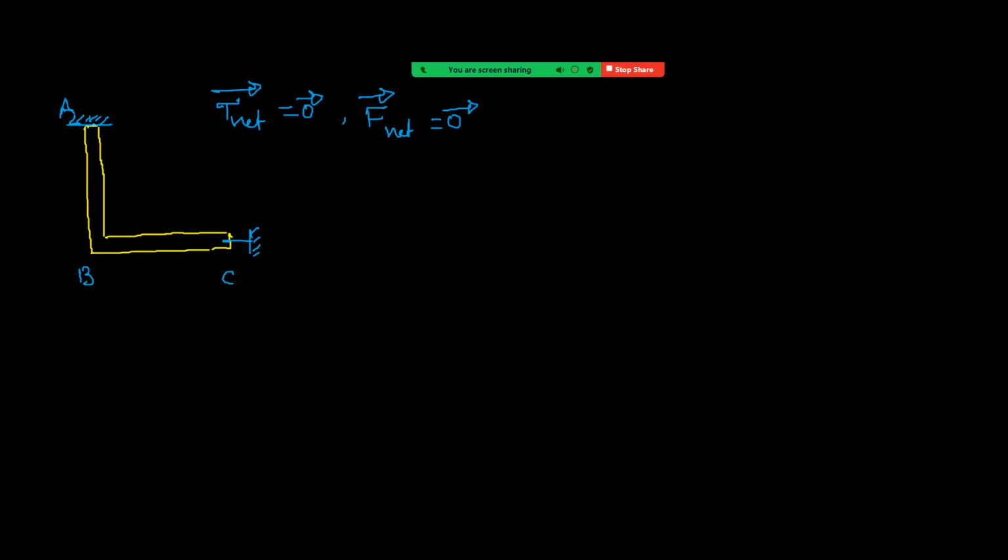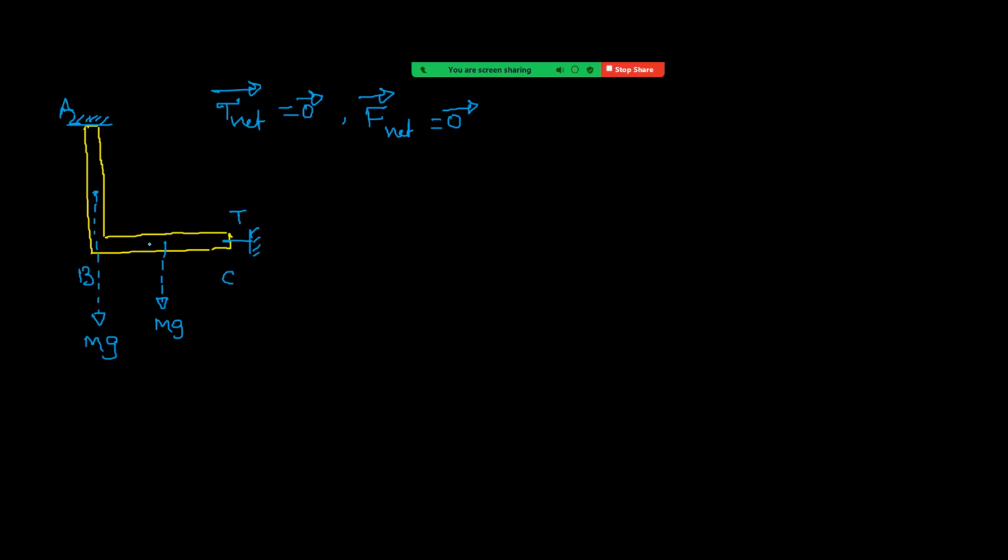So I'm choosing now about A, because if you take about A, because of hinge reaction, torque becomes 0. And because of this weight mg, because of that also, torque becomes 0. This is mg, and this also mg, and this is now tension T. Okay, right. So we are taking torque equation about A, so that due to hinge reaction and due to this weight mg, torque becomes 0.